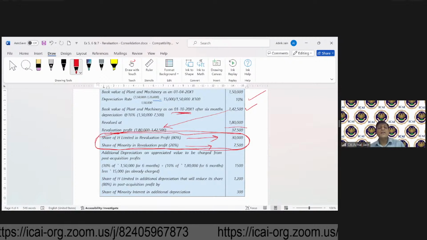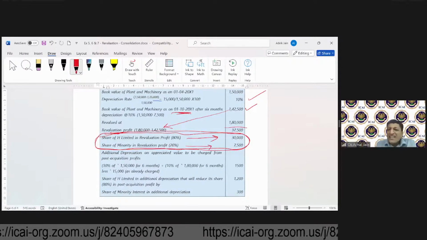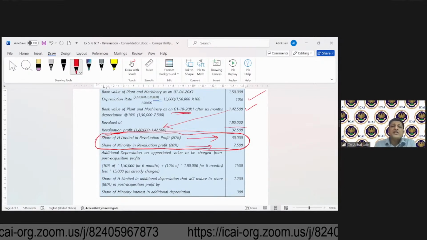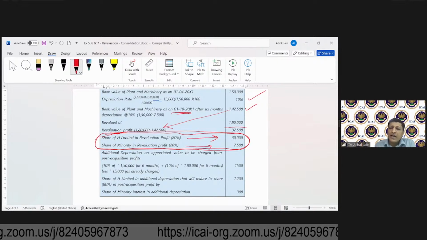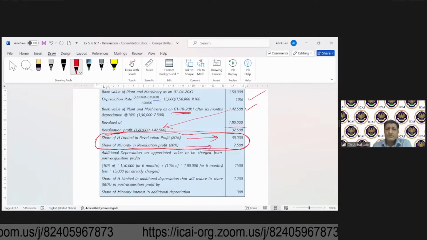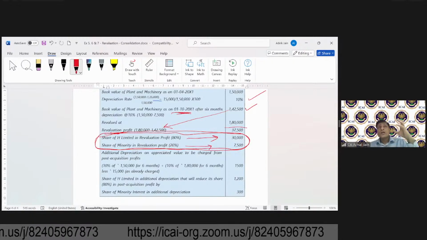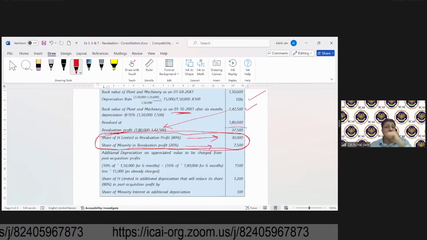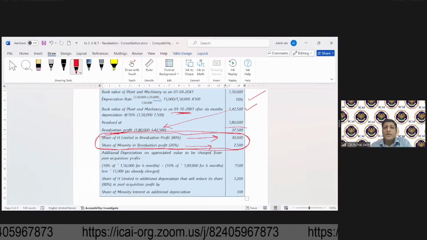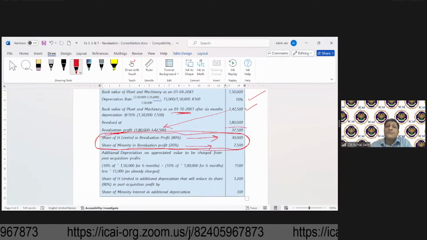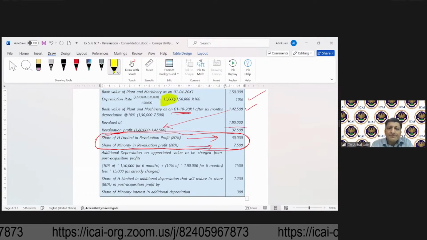And then of course, as we move further, the depreciation will have to be worked out. Now, in the standalone financial statements, the amount of depreciation was 15,000 for the year.